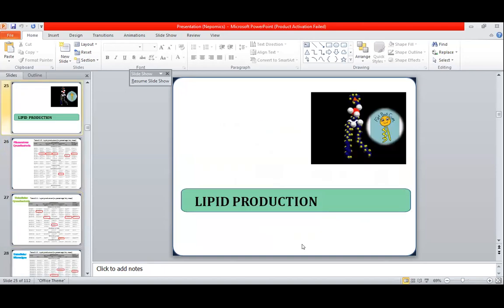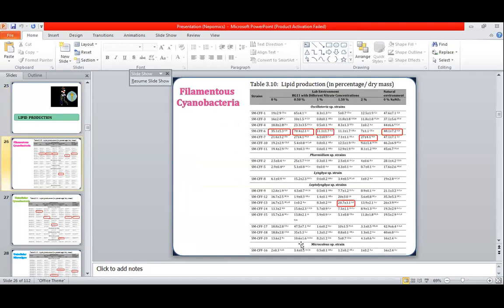If we are discussing biodiesel, how can we forget lipid production? So firstly, we will have a greater focus on lipid production. Here is a summary of the results which I obtained. I used the cyanobacteria and microalgal strains in different BG11 conditions to obtain different amounts of lipids from these microorganisms. I used different percentages of sodium nitrate in the media, which is the basic source for their growth.